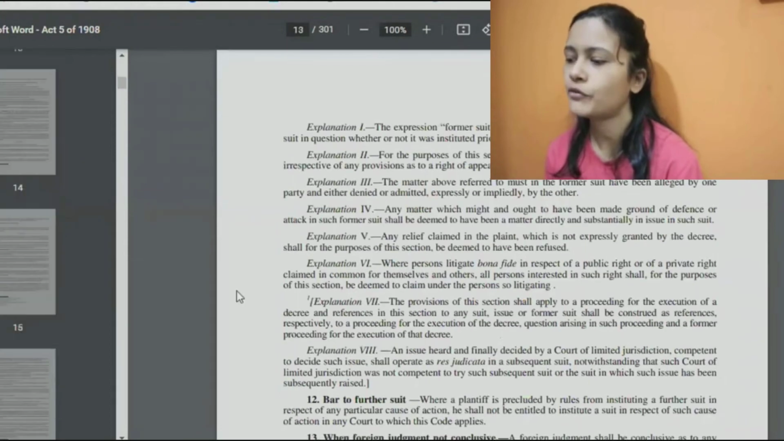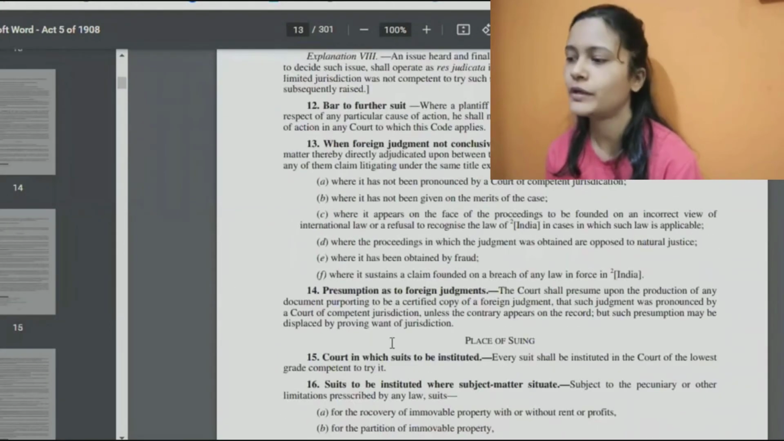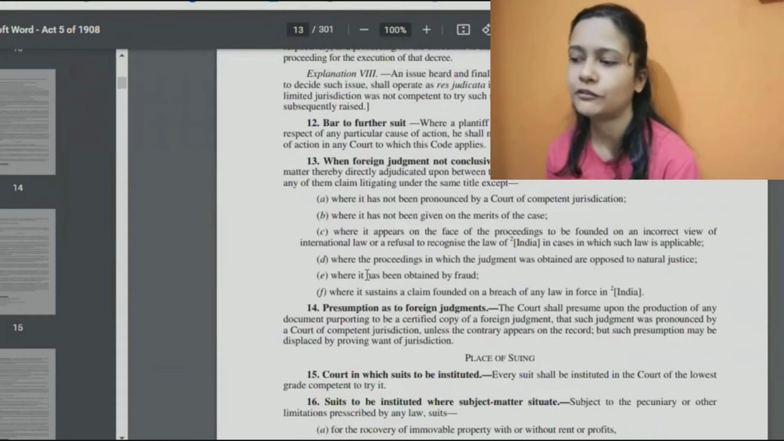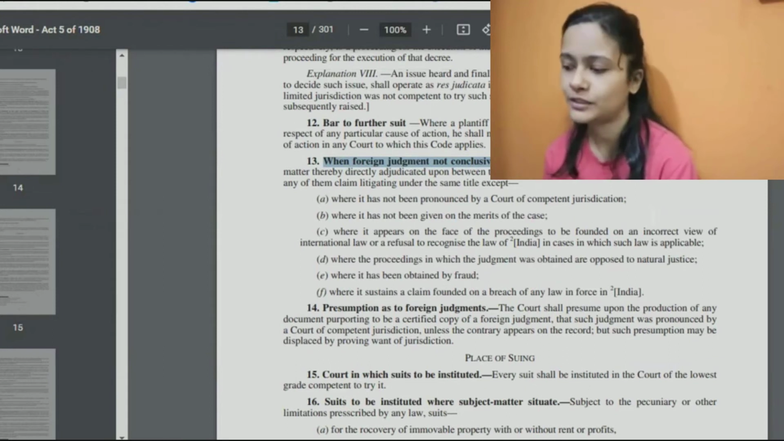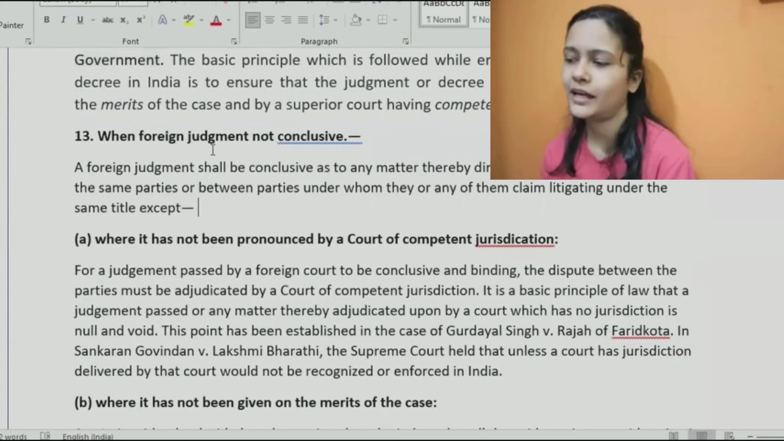Okay, now provisions related to foreign judgment. We have two provisions, section 13 and 14. Section 13 talks about when a foreign judgment is not conclusive. As in, from a foreign court you might have obtained a foreign judgment, but that judgment would not be conclusive. That judgment would not be considered. You cannot ask for its enforcement. Okay, so section 13, I have just put some explanations for each of the points. So we will discuss from here.